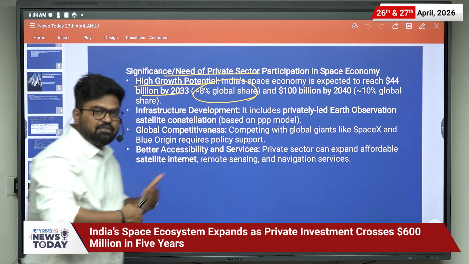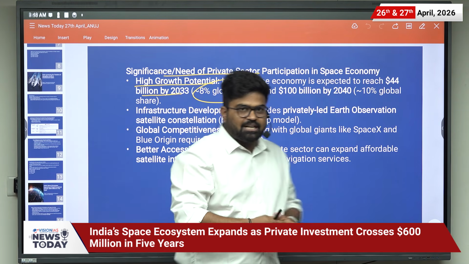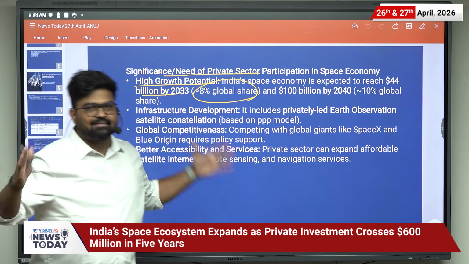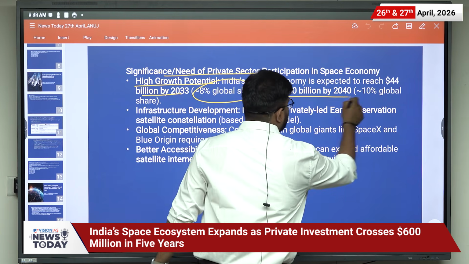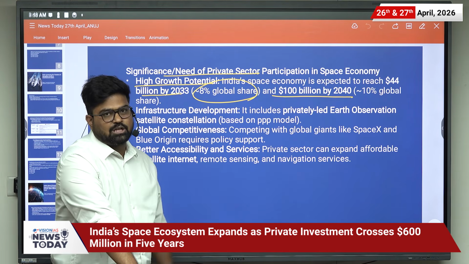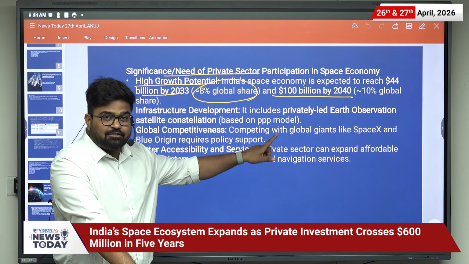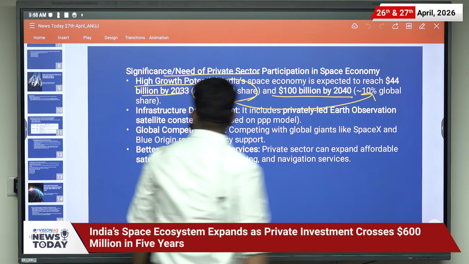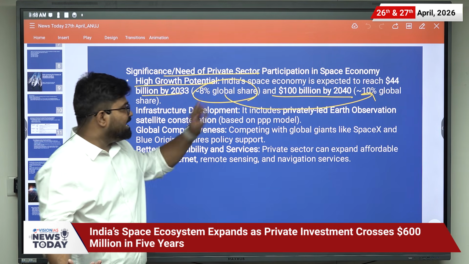Not only will we export products, but we will also launch satellites of various countries. And it is expected that the share will increase to 10%. That means the global share will increase.